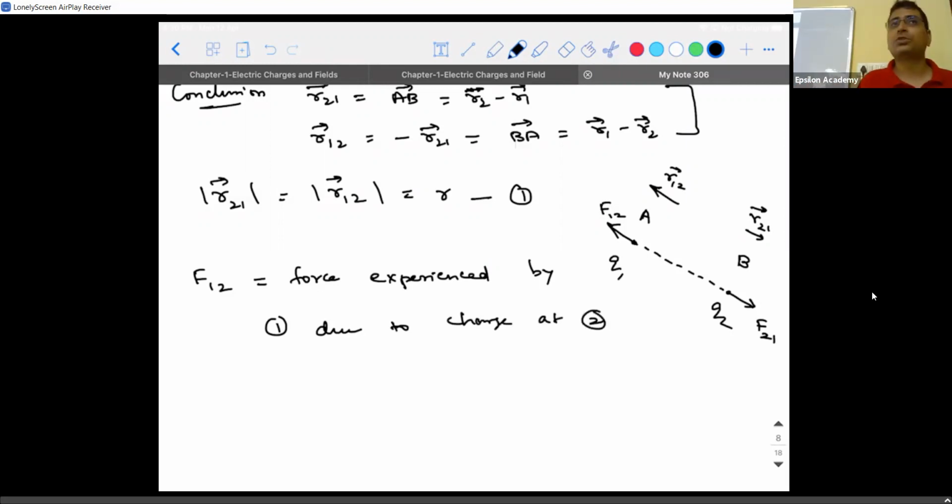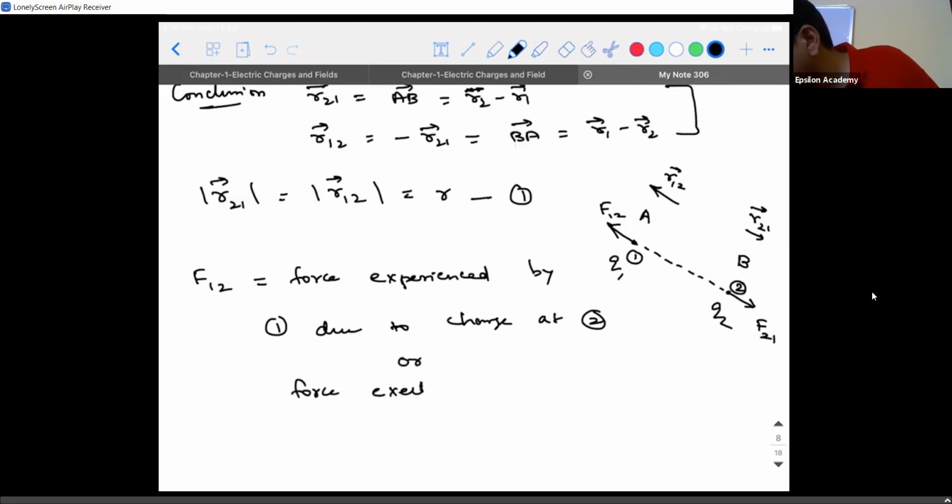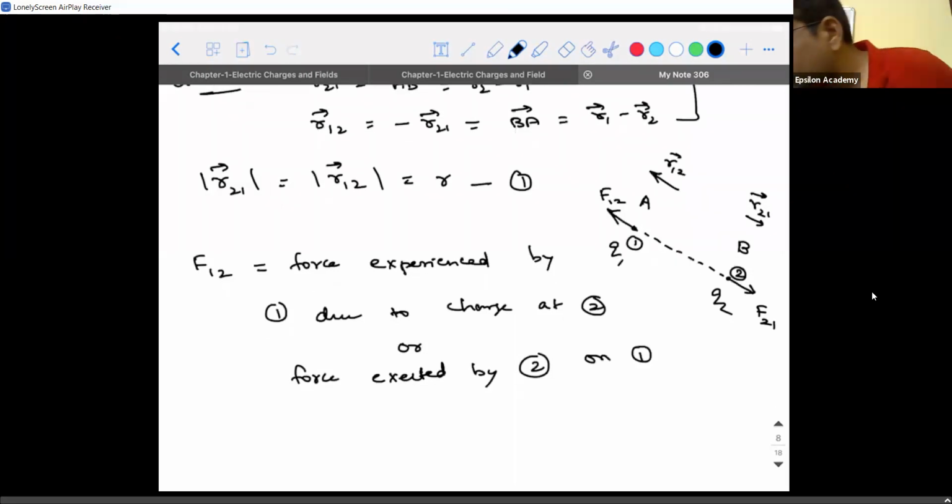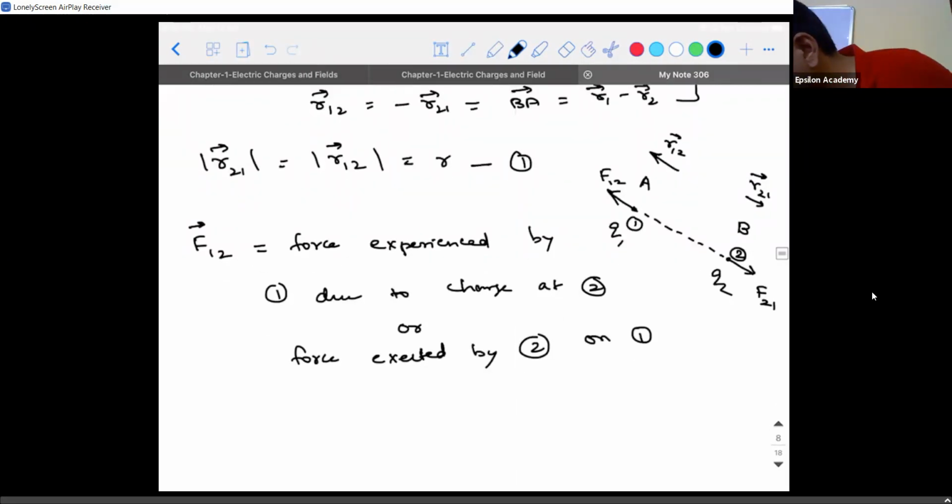Here which is 1 and which is 2? The charge which is at point A is considered to be 1 and the charge which is at point B is considered to be 2. So there are two ways to state it: force experienced by 1 due to the charge at 2, or force exerted by 2 on 1, active voice and passive voice. Similarly, you guys tell me what can I call F21 vector as?